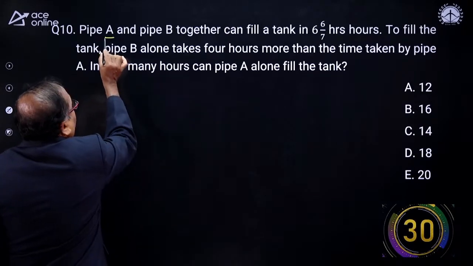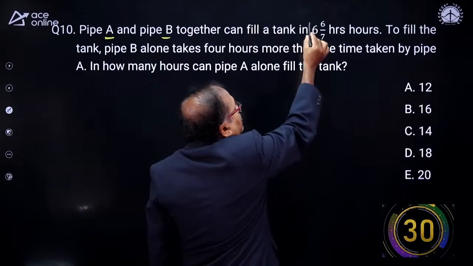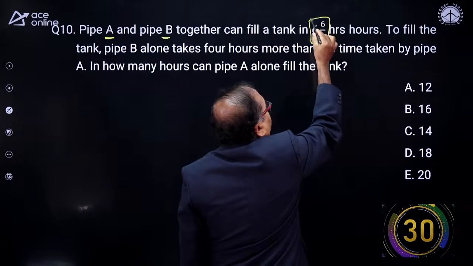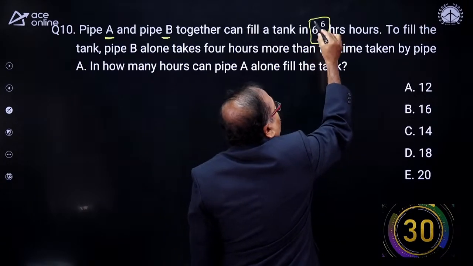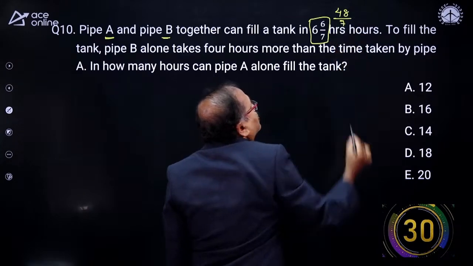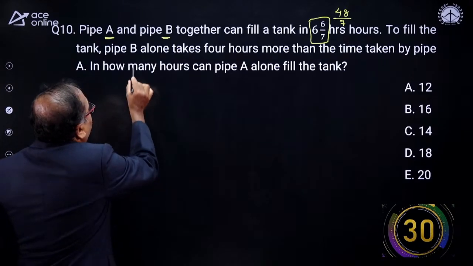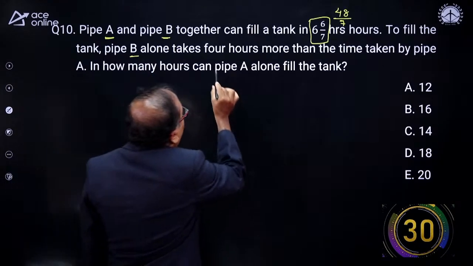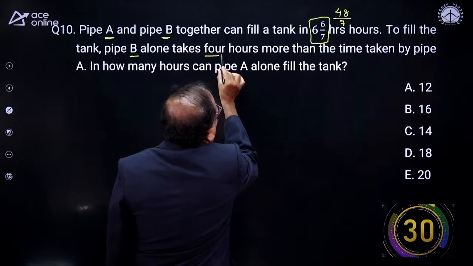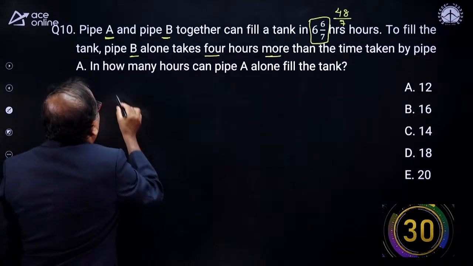Here is the question. Pipe A and pipe B together can fill a tank in 6 by 7 hours. 6 sevens is 42 and 42 plus 6 is 48, so 48 by 7 hours to fill the tank. Pipe B alone takes 4 hours more than pipe A takes.